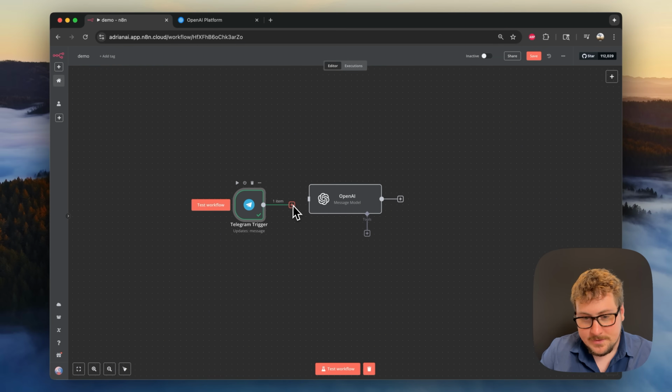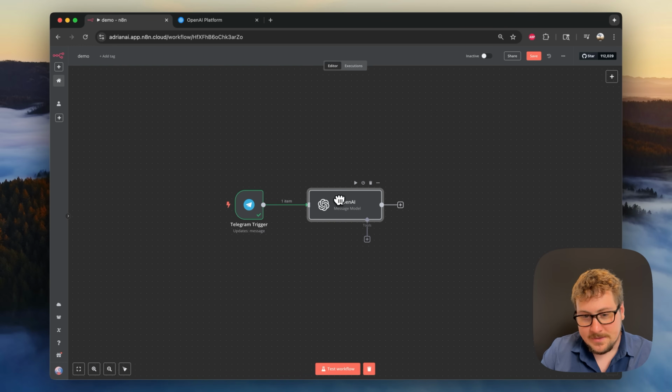And now, as you can see, this node right here is not connected. So what I'm going to do is just drag it to the next node. They will, by default, if you hit the plus, be connected, but you can always break them off by hitting that trash can, and then you can connect them in any way. So I'm now going to be connecting this to the OpenAI API node.